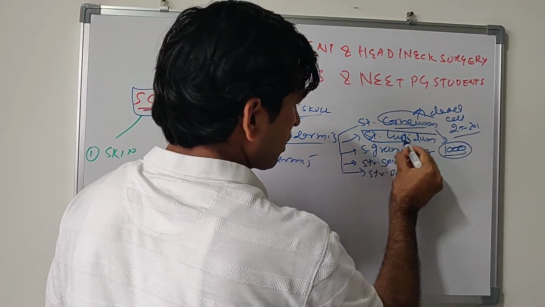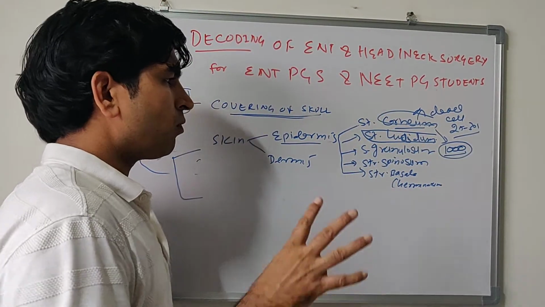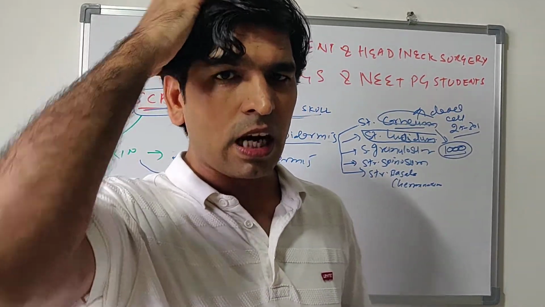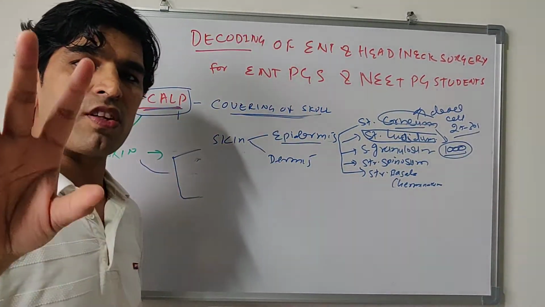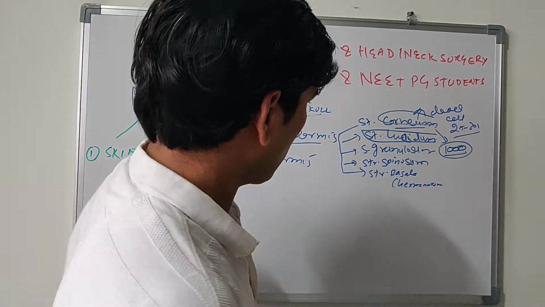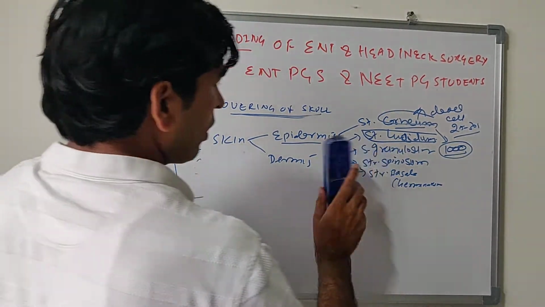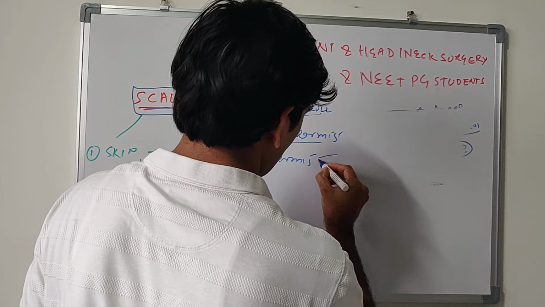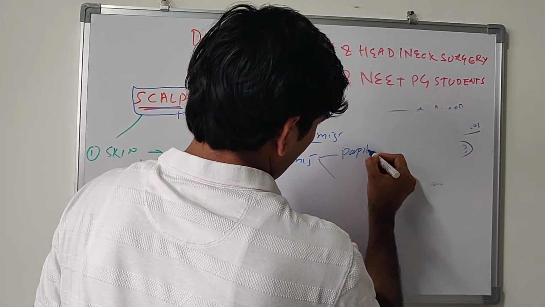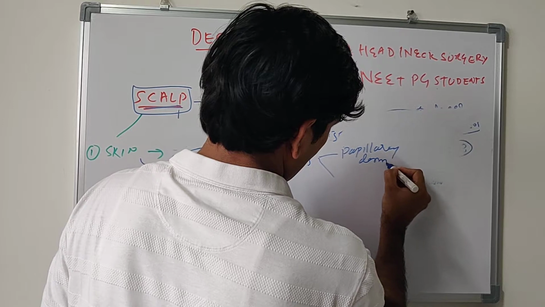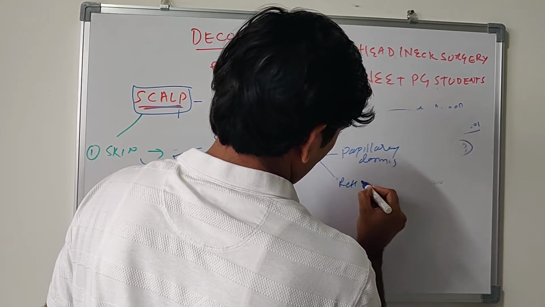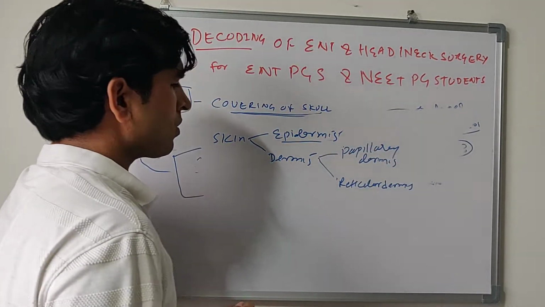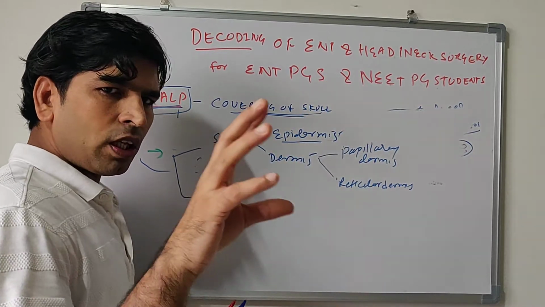Only stratum lucidum is found in the sole and palm. The rest of the body, skull, face, and everywhere, has 6 layers of skin, not 7. Seven is found in the palm and sole only. Okay, this is about the epidermis. Now talk about dermis. Dermis has papillary dermis and reticular dermis. So 5 layers of epidermis and 2 layers of dermis, forming a total of 7 layers.